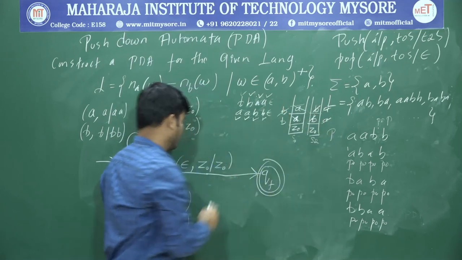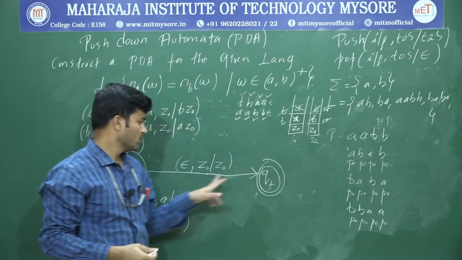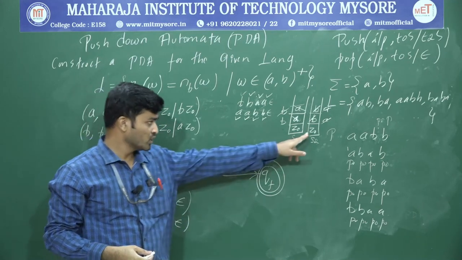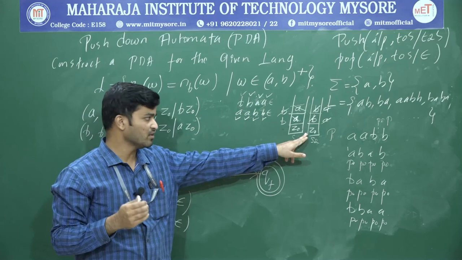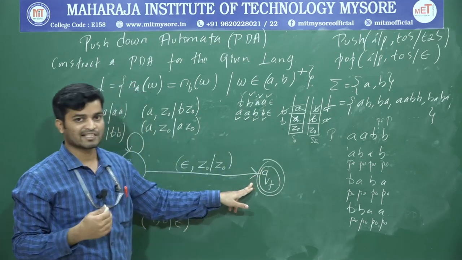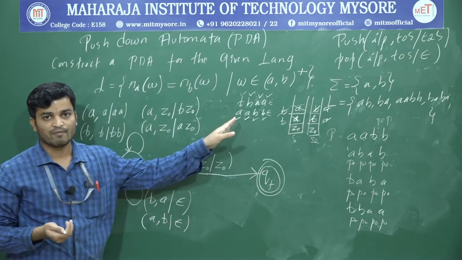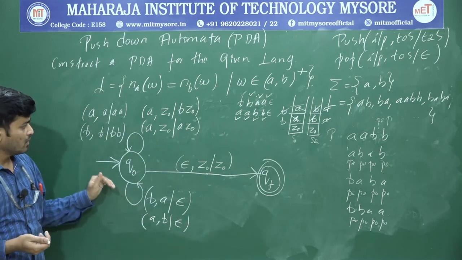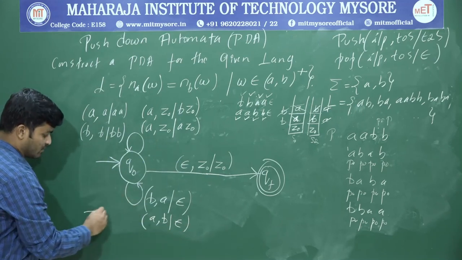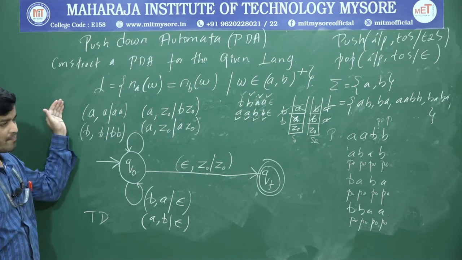Now, if the input is whatever and the top of the stack is Z0, maintain that Z0 as it is, and go to the final state and accept that one. Why? Because that string is valid. Now this one is your transition diagram for the given problem.